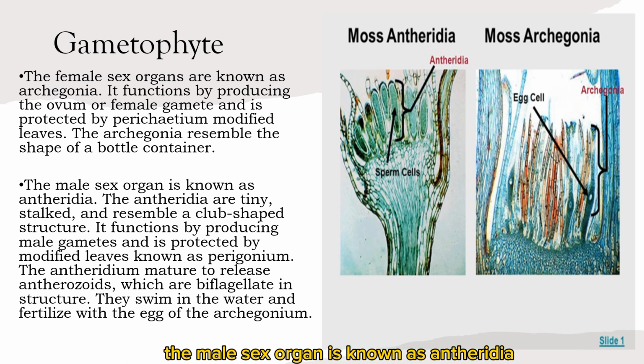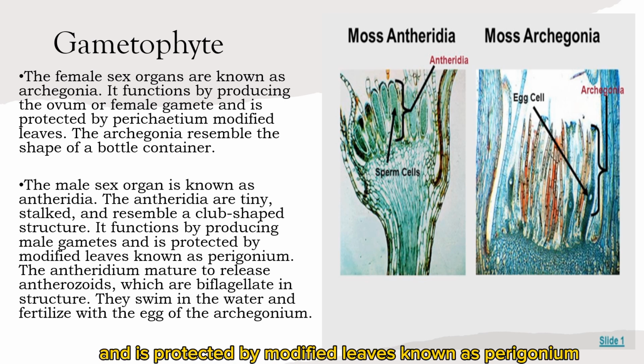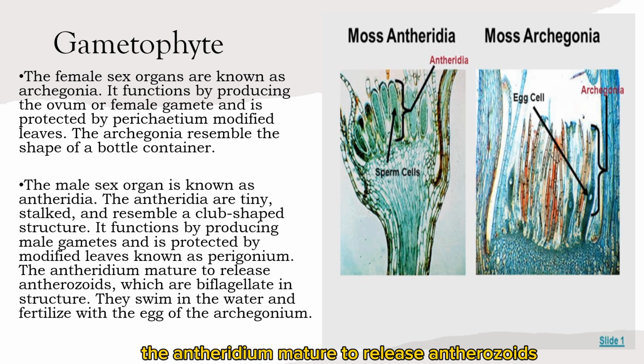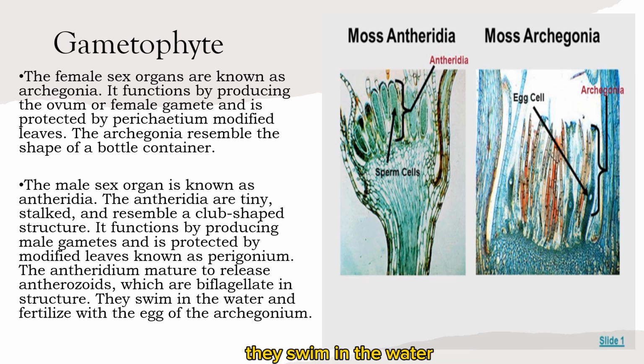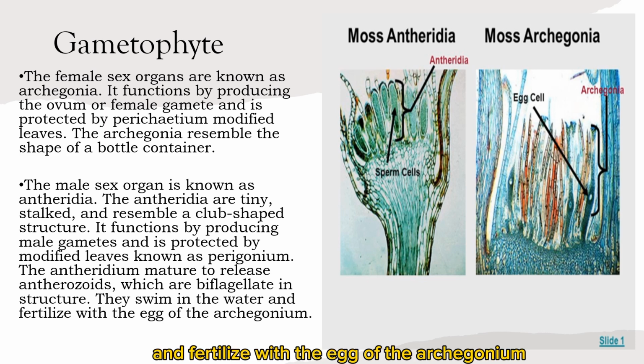The male sex organ is known as antheridia. The antheridia are tiny, stalked, and resemble a club-shaped structure. It functions by producing male gametes and is protected by modified leaves known as perigonium. The antheridium matures to release antherozoids, which are biflagellate in structure. They swim in the water and fertilize the egg of the archegonium.